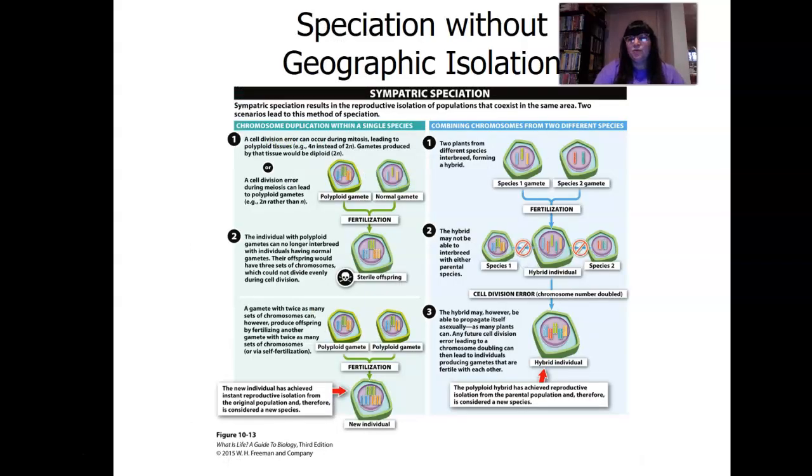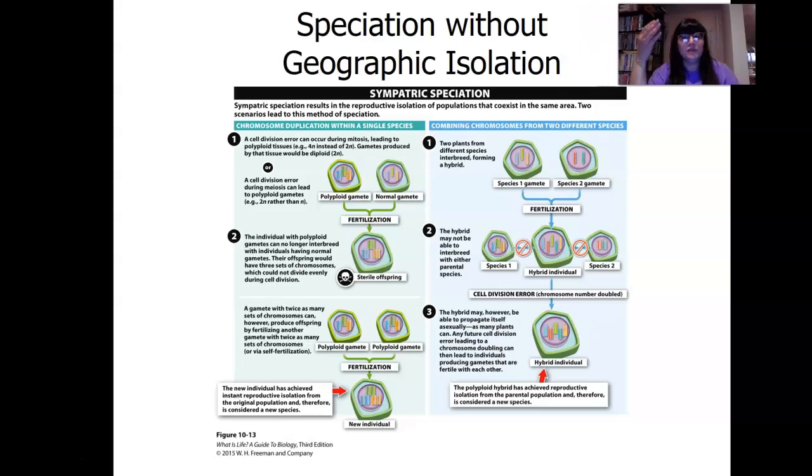Now, this one is difficult to understand, but once you see it, you're like, oh, I got it. This is called sympatric speciation. So think the organisms are in the same place, and speciation is going to happen. Now, how does that happen? Let's say sympatric speciation results in reproductive isolation of organisms that coexist in the same area.